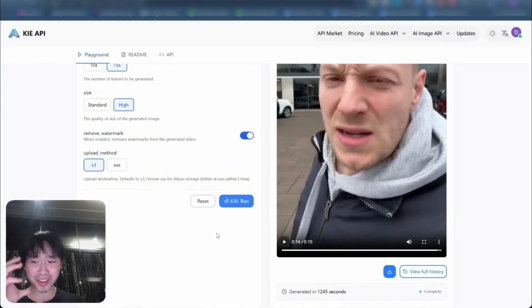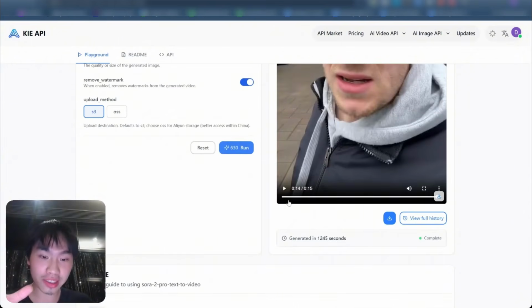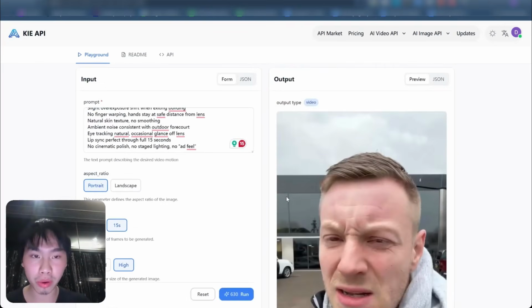So he's low-key a bit pissed off, right? But also not too much. And he's coming out of the car dealership, because environment in an ad obviously adds realism, right? If I saw this while brain rotting on Instagram, I would believe it was real. So that's the power of Sora. Really hope OpenAI doesn't take it down.